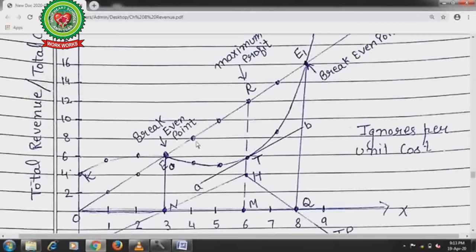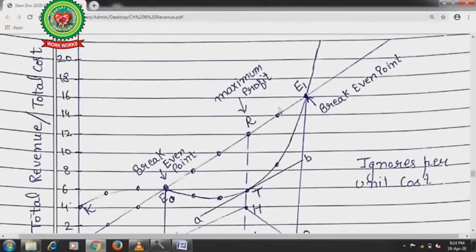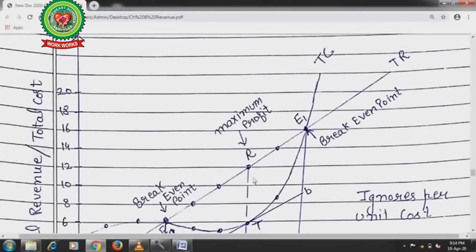In the same way, when we continue marking these points, you see the difference between the total cost and total revenue curves. This is your revenue curve and this is your total cost curve. The difference starts increasing. So this full area from the first break-even point to the second break-even point, this full area is your profit.